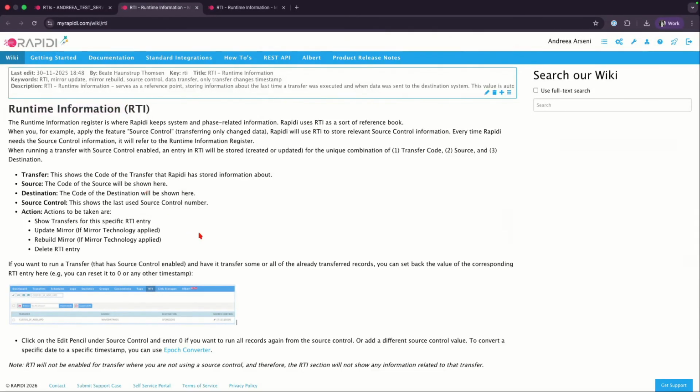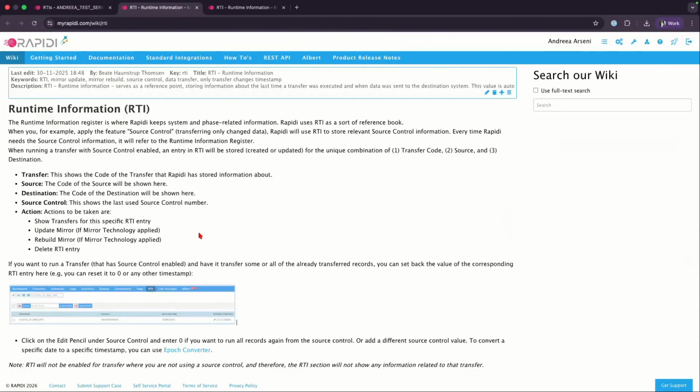In most cases it's just for you to know that it exists. It doesn't necessarily mean that you have to change it or do anything about it. It's something that Rapidi updates constantly. As long as you are using your datetime field on all your transfers, you don't need to be concerned about the runtime information that's being stored.